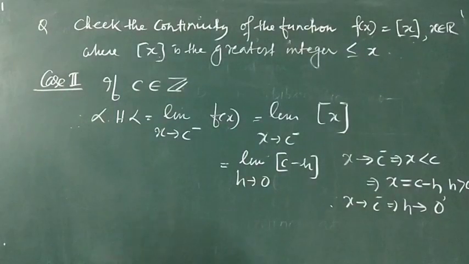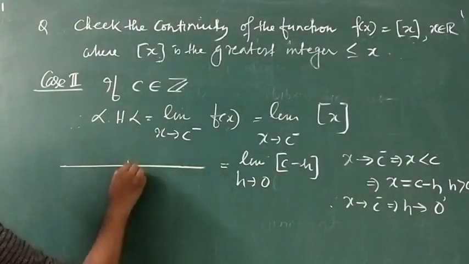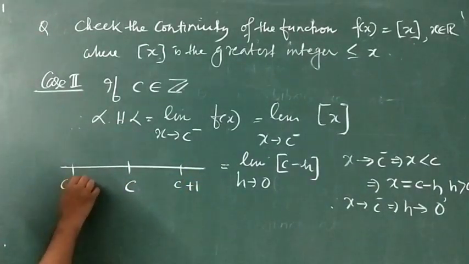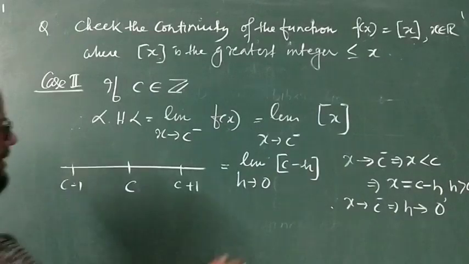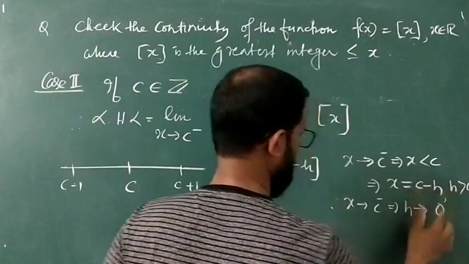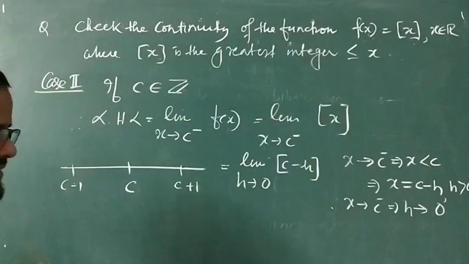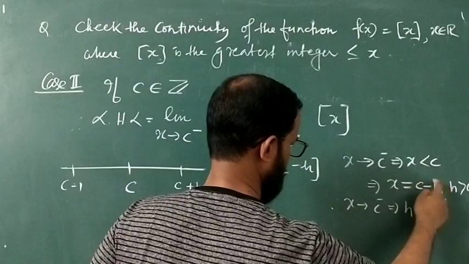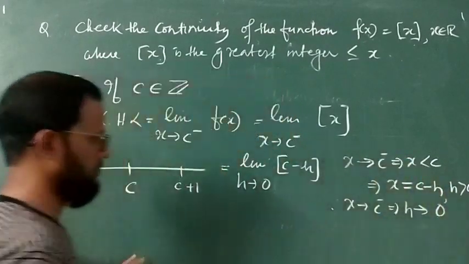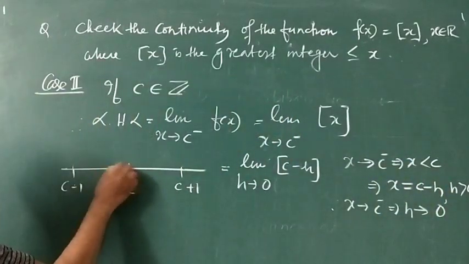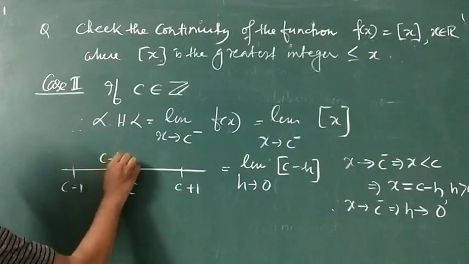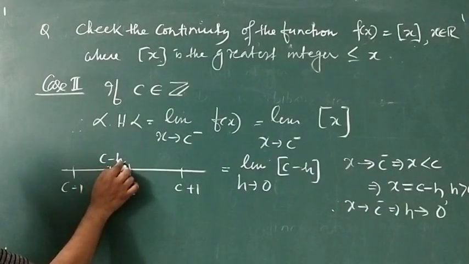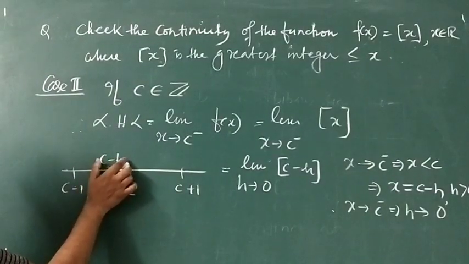Here x is replaced by what? c minus h. Now a very interesting result that we already discussed. This is your c, this is your c plus 1, and this is your c minus 1. Now c minus h, where h is positive, this c minus h will be slightly less. We subtracted h from c, so the result will be less than c. So we come slightly behind c. This is your c minus h. Now c is an integer, h is a small real number, c minus h is also a real number.